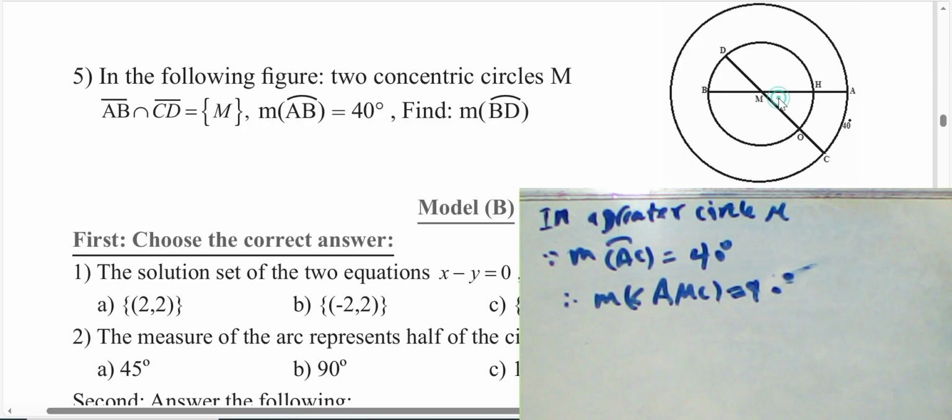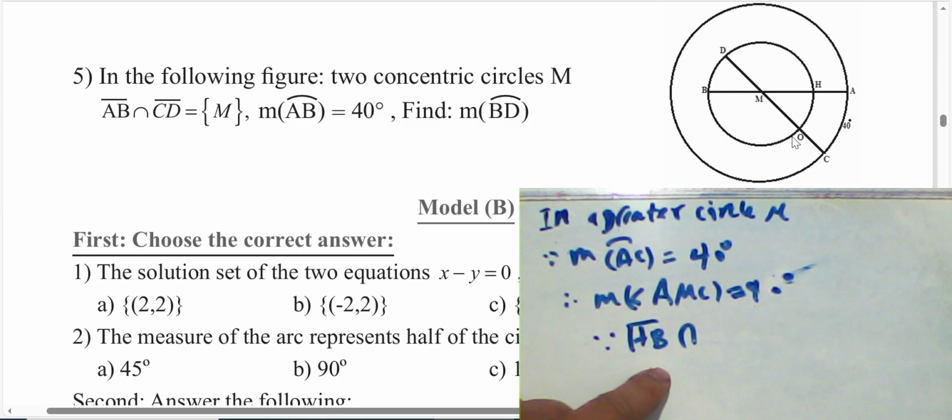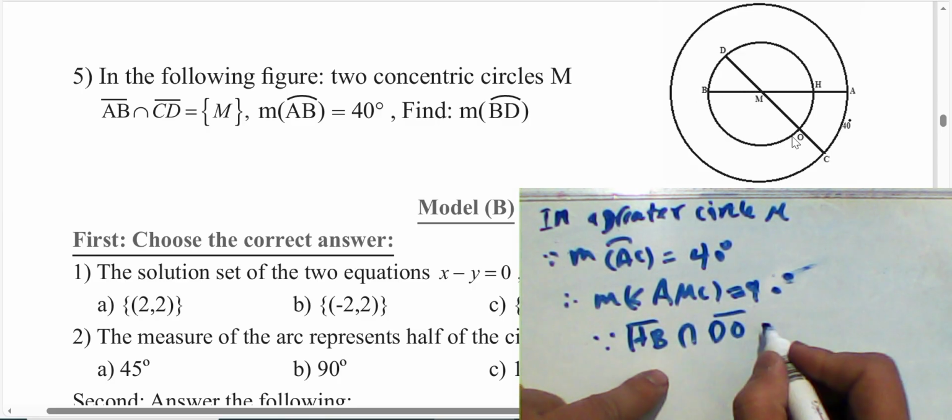Okay, this angle is 40, such that AB intersects with CD at point M.